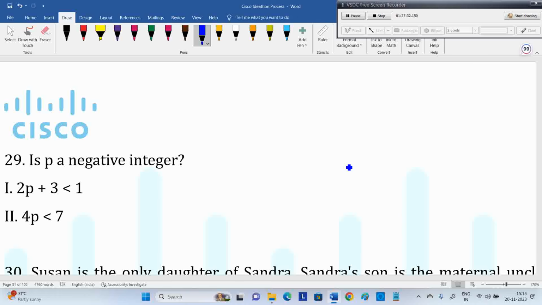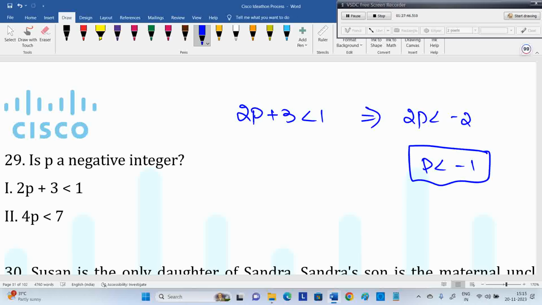First one alone. What will come? 2p plus 3 less than 1 means 2p less than minus 2, so p less than minus 1. Your answer, 1 alone? Okay, think. Can I say minus 2.5 is less than minus 1? Is minus 2.5 an integer? What they clearly mention is: is p a negative integer, not a negative number. So I cannot say. P less than minus 1, okay.